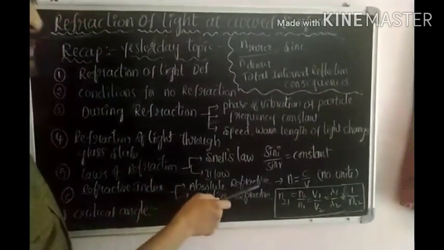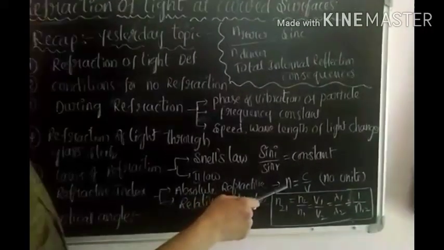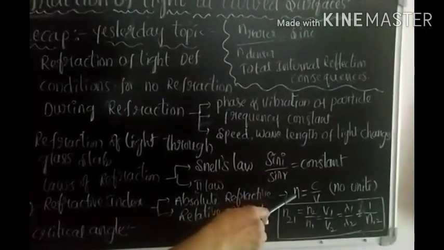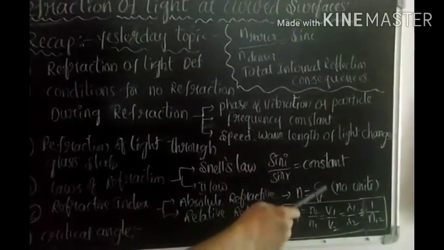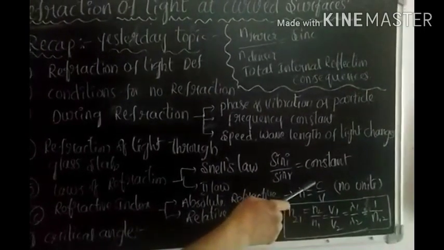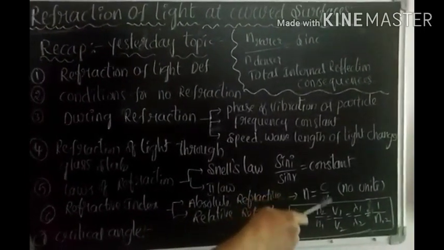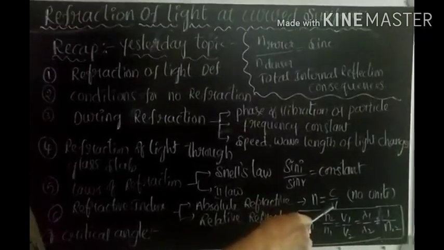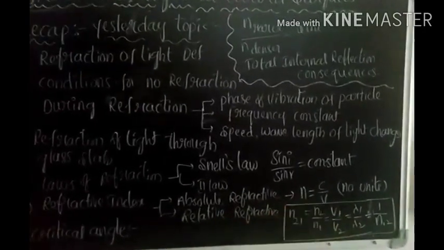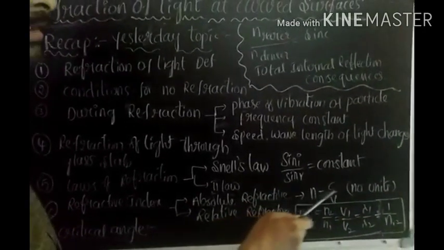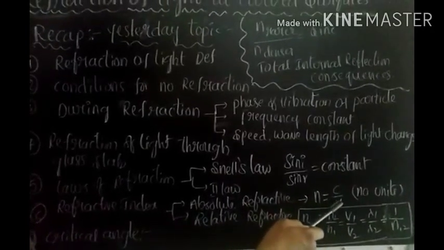What is the absolute refractive index? Refractive index is represented by n. So n equals c by v. It is the ratio of the speed of light in free space to the speed of light in any medium. So it has no units. Here the relation is, c is constant, n is inversely proportional to v.